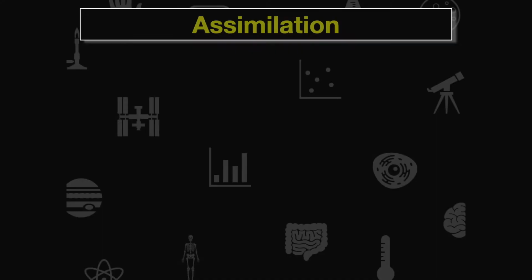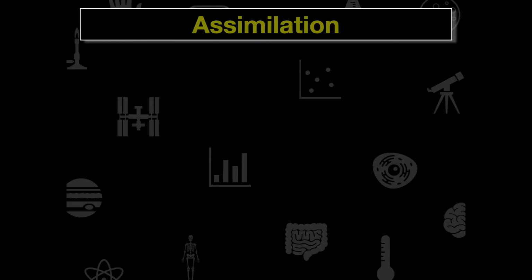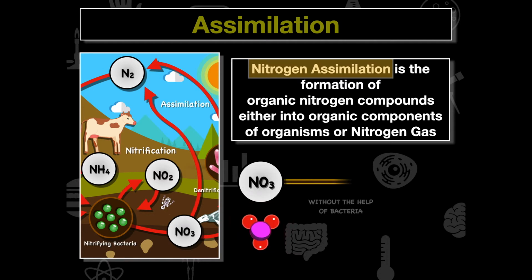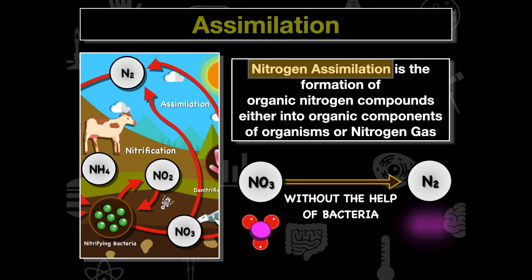bacteria. So the next process that we're going to look at is nitrogen assimilation. And nitrogen assimilation can mean one of two things. It can be the formation of nitrogen compounds into organic components of organisms, but when we look at it in this specific cycle, we're going to refer to it as NO3 naturally breaking down into N2 gas, nitrogen gas. Now, nitrogen assimilation, when we talk about it here, is not going to require bacteria to break down into that N2 gas.